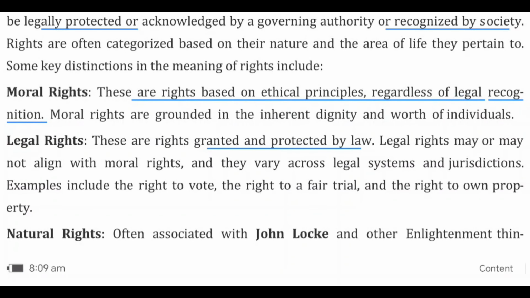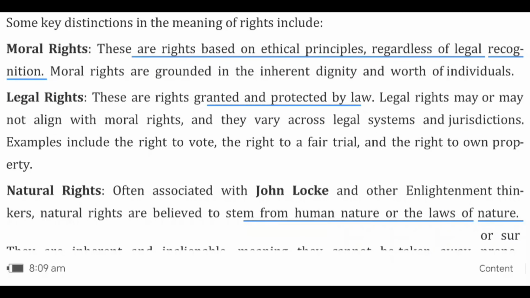There are some key distinctions in rights like moral rights, legal rights, natural rights, and so on. What are moral rights? Moral rights are those based on ethical principles regardless of their legal recognition, whether they are recognized or not, but they are ethical in nature. These are called moral rights.